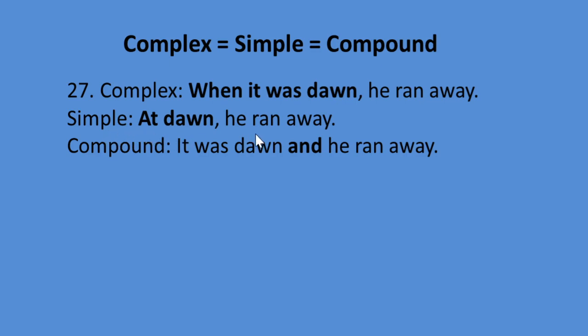At dawn, he ran away. If we want to make it a compound sentence, we have to omit when. Then instead of comma, we have to use and, a coordinating conjunction, to make it a compound sentence. So look at the compound sentence. It was dawn and he ran away.